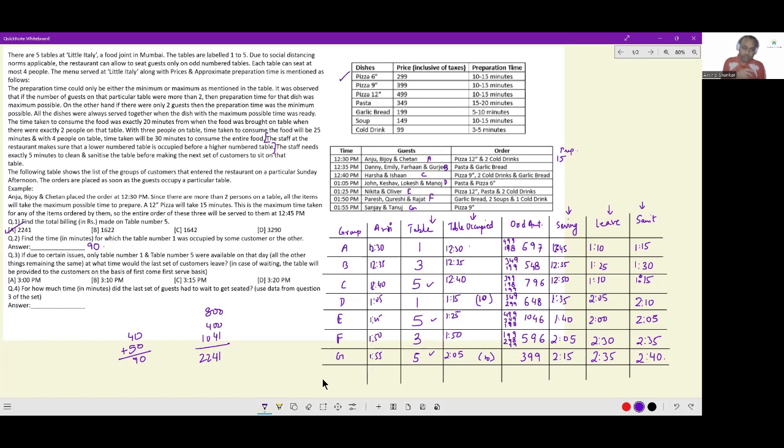For question 4, they ask us, for how much time in minutes did the last set of guests have to wait to get seated? So yes, now you see, with this working, you can solve 2 questions. So we'll have to do it all over again. There is no way to avoid it.